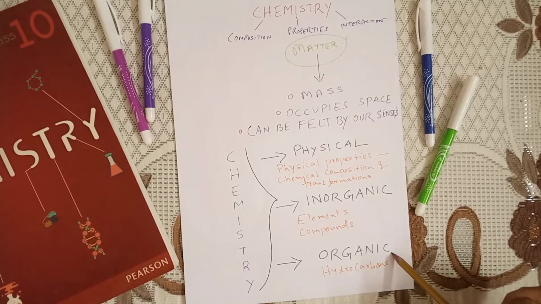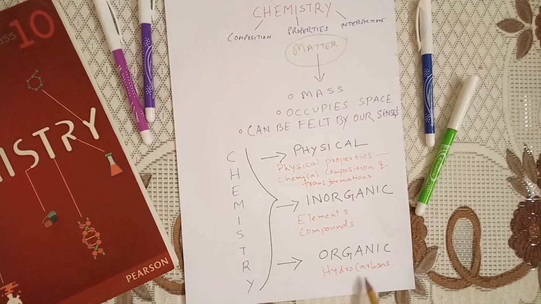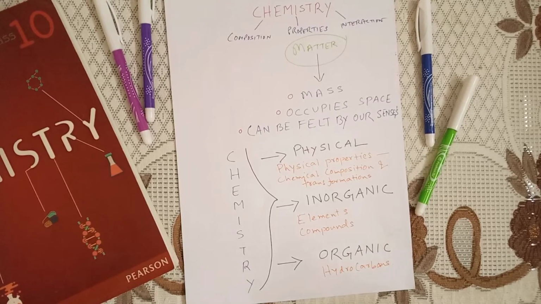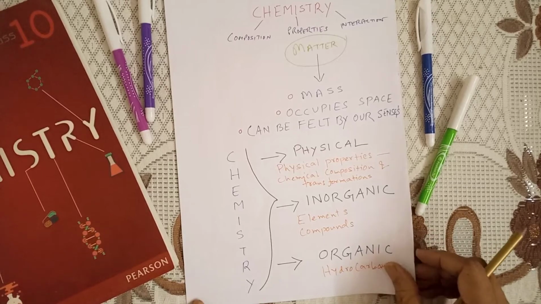Organic chemistry is basically the study of hydrocarbons. The word itself tells us, hydrocarbon means compounds having both hydrogen and carbon. Other than hydrocarbons, they may contain nitrogen, they may contain oxygen. So, basically, the study of hydrocarbons means compounds having carbon and hydrogen as one of the two main elements. That is basically the study of organic chemistry. Now, this is slide number one.